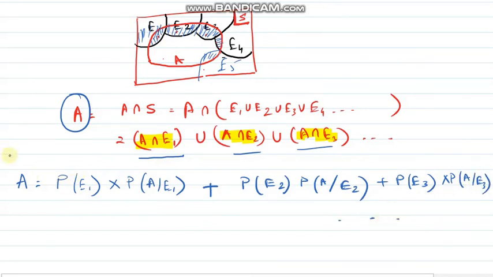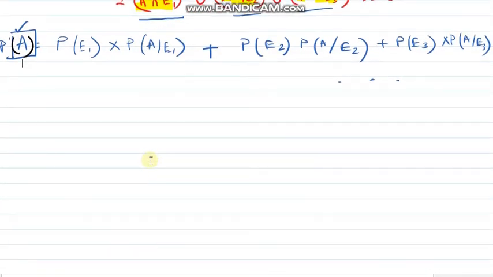Further we can proceed. So this event A, this total of A, this will be the probability of A actually. So the probability of A will be equal to probability of E1 into probability of A given E1. I will give you one example. But now, what is Bayes theorem after this?